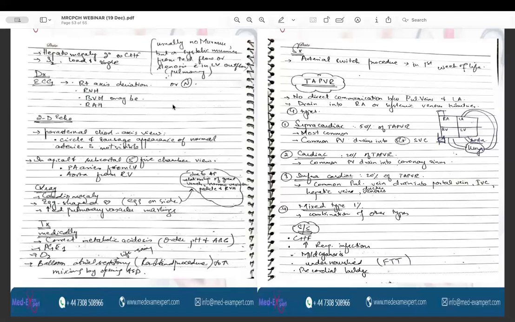There is no murmur, there is severe central cyanosis, and on the ECG and chest X-ray, you can see the egg on side appearance.